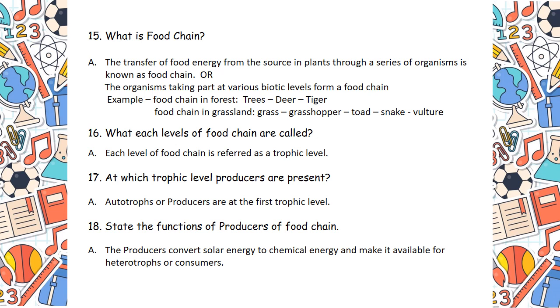I think it's clear. Then question number 18, state the functions of producers of food chain. Again, producers means plants. They transform radiant energy to chemical energy, or you can say solar energy to chemical energy, or light energy to chemical energy through photosynthesis, making it available for heterotrophs or consumers.